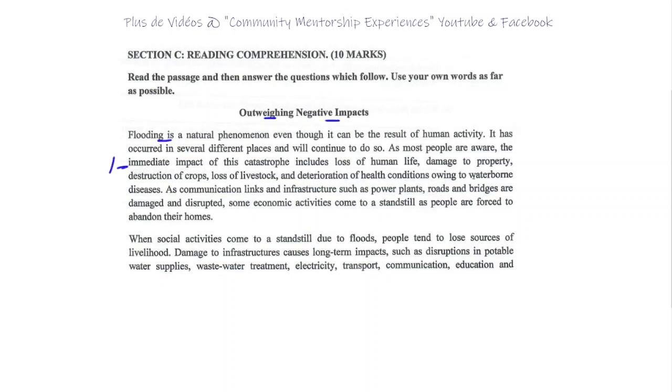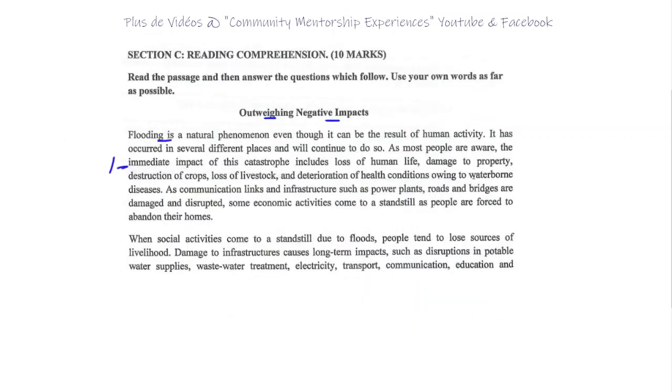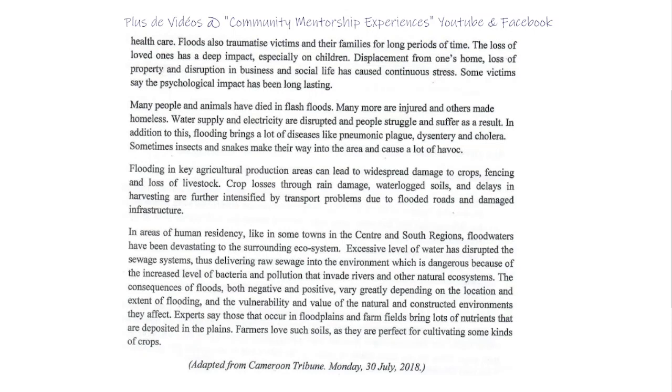That's question 2. It stated, according to this passage, how are victims of flood affected? Give 2 ways to show how they are affected. So let's go back to the text and look at the impact on the victim. Okay, so we have here the next paragraph. So here we have the answer to number 2.